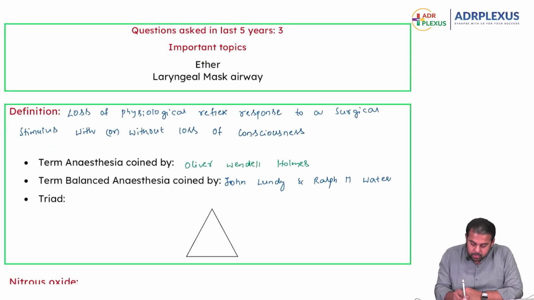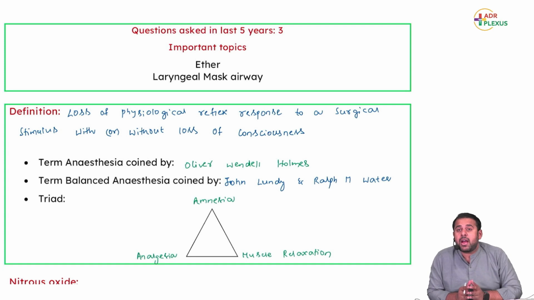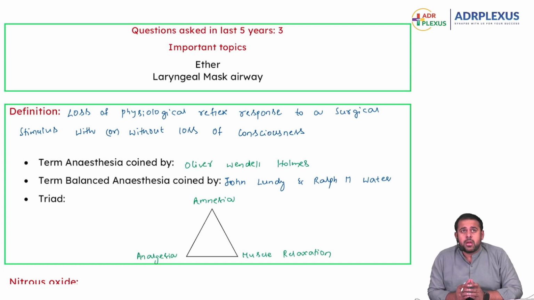Balanced anesthesia is an amalgamation of amnesia, analgesia, and muscle relaxation.